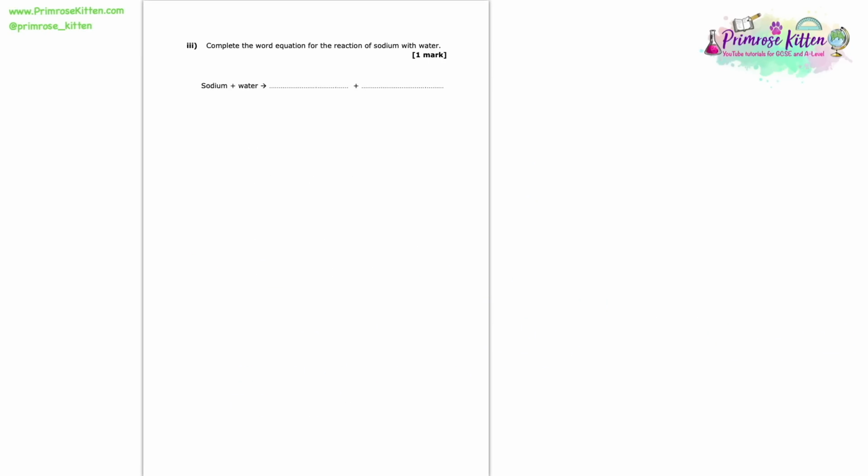So finally, we're asked to complete the word equation for the reaction of specifically sodium with water. So we've already just used this fact, haven't we? So now we can fill in this information. So sodium plus water will give us sodium hydroxide, that's the metal hydroxide we talked about just then, plus hydrogen. So that there is your general word equation for a group 1 metal, for instance sodium plus water. We're going to get a metal hydroxide, in this case sodium hydroxide, and hydrogen.